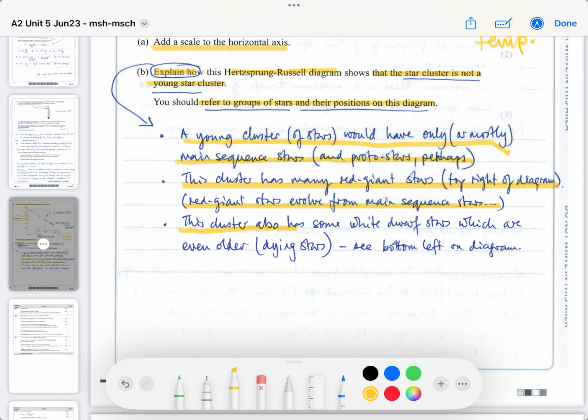This cluster also shows some white dwarf stars, which are even older. They are the end of the life cycle of stars' evolution, and they could say they are dying stars, and they're in the bottom left of the diagram. So I think those 3 bullet points will be sufficient for you to get the 3 marks to satisfy the examiner in terms of answering the question. That we can see it's not a young cluster of stars because they have a variety of aging stars in there.